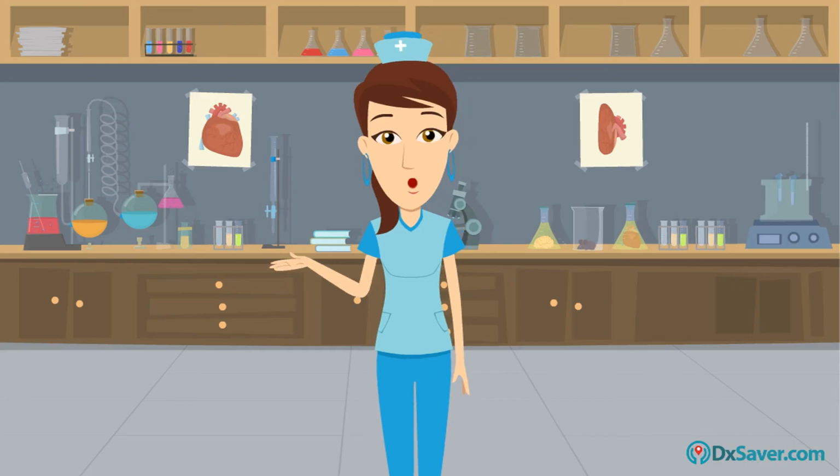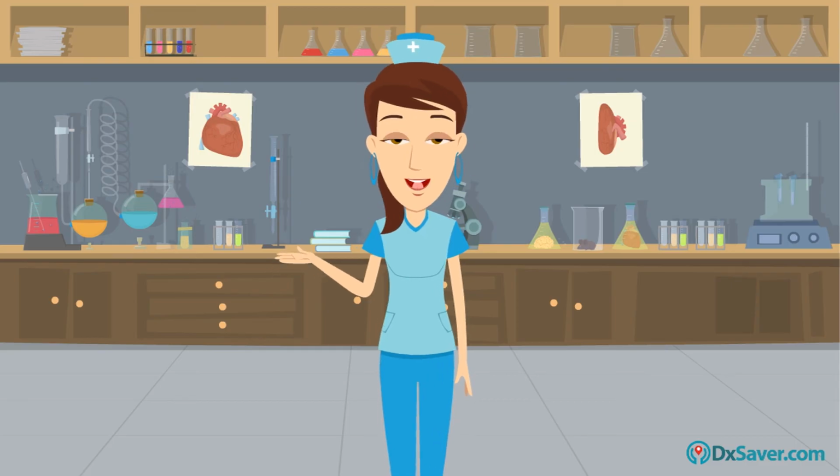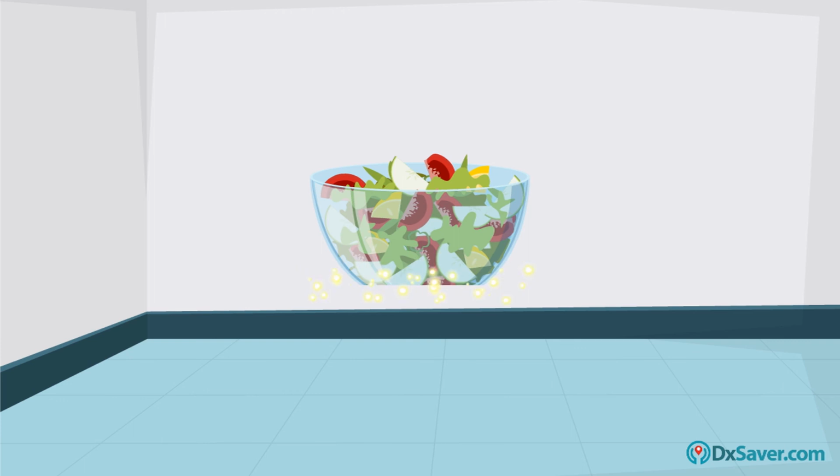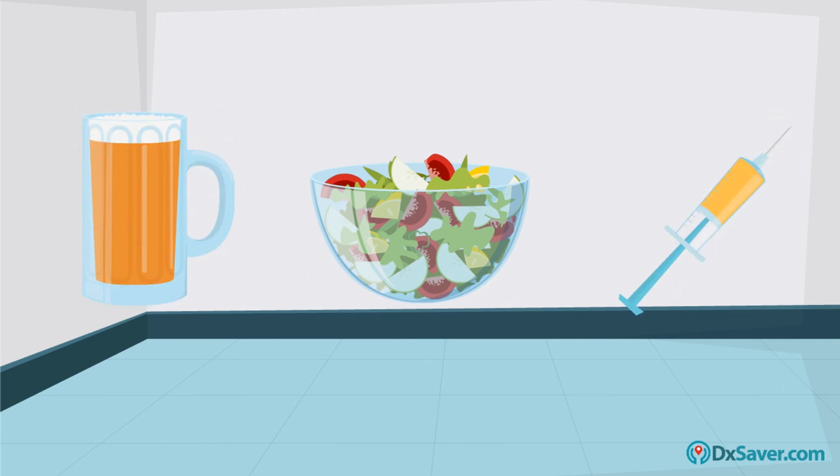So, can cancer be prevented? Unfortunately, there are no ways to prevent cancer. But you can reduce the risk of developing cancer by eating a healthy diet, regular vaccinations, avoiding smoking or drinking, and regular cancer screenings.